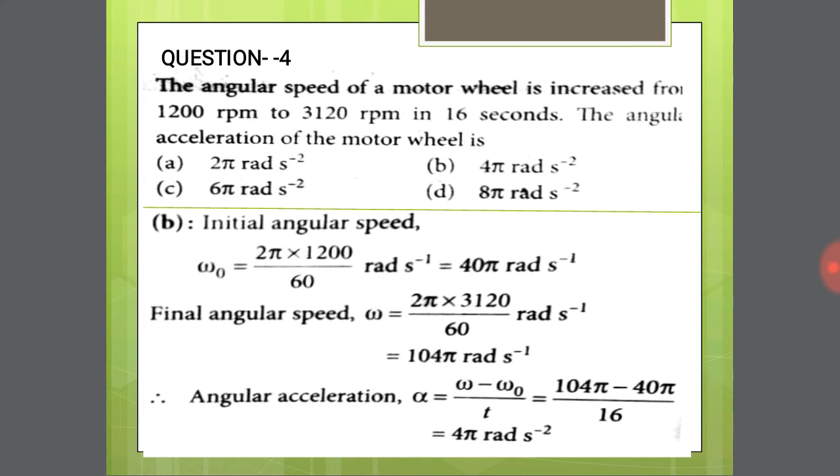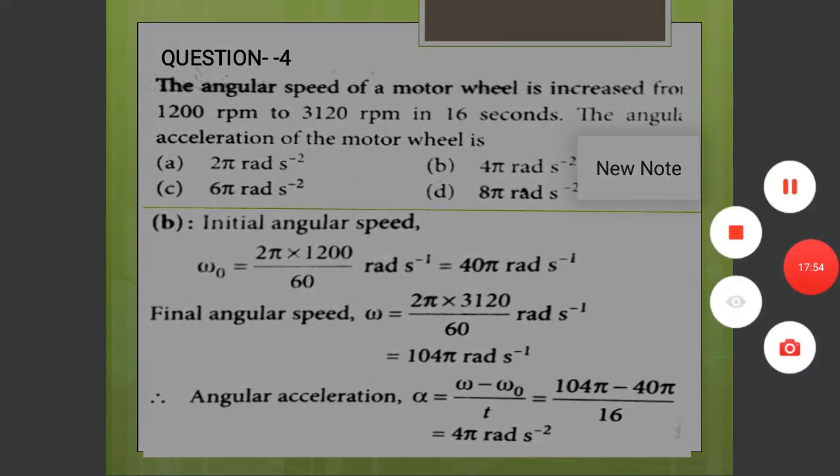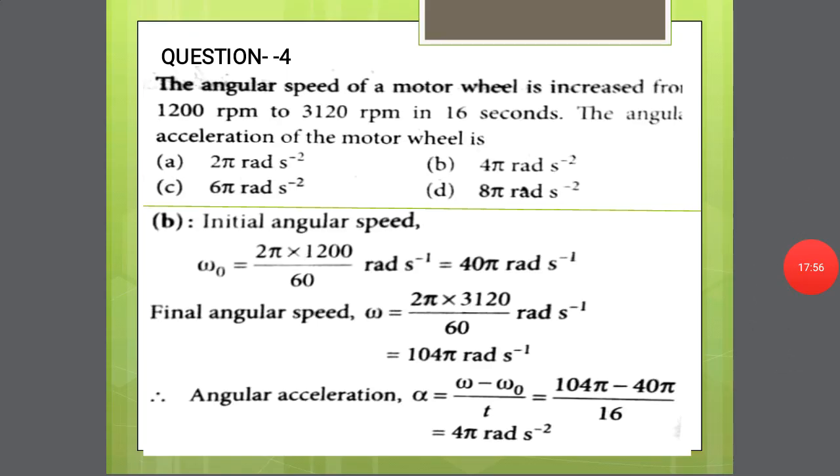In this question, we have to calculate angular acceleration. One of the very important formulas: alpha is equal to omega minus omega naught divided by t. First we have to calculate the initial angular velocity and final angular velocity.